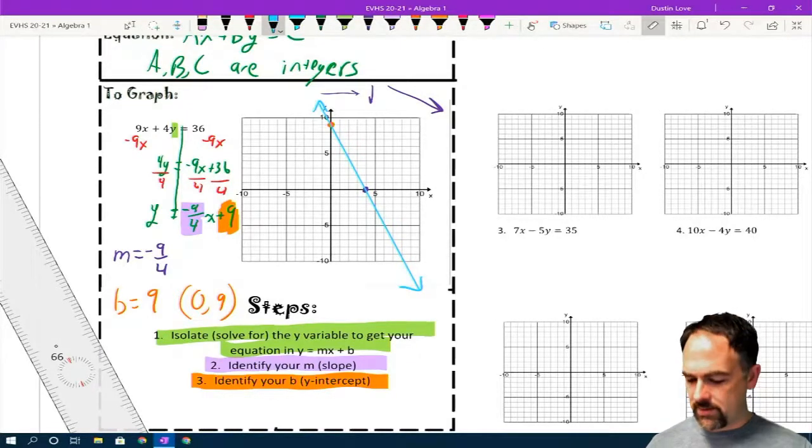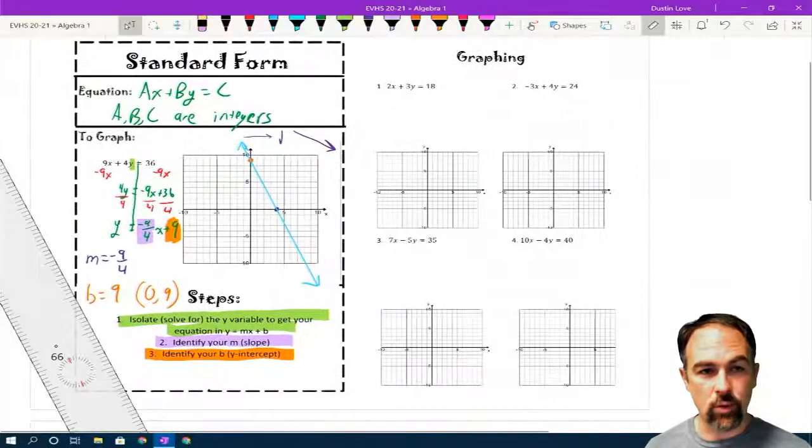So we're going to practice that a few times, and we're going to do it the same way for all 4 of these examples that we have here.